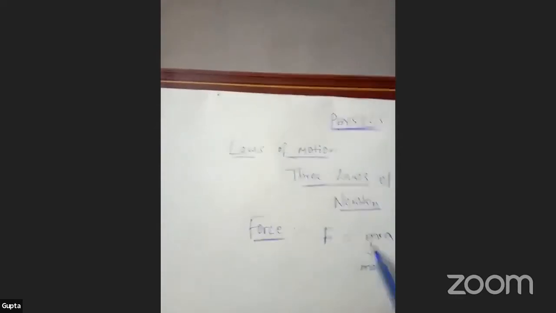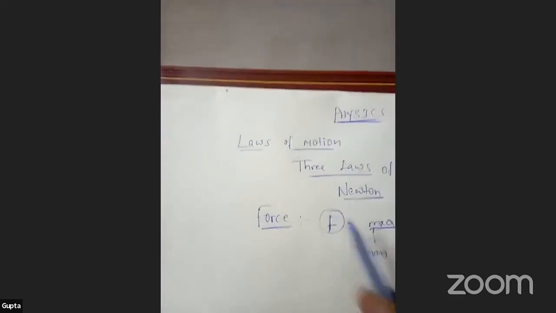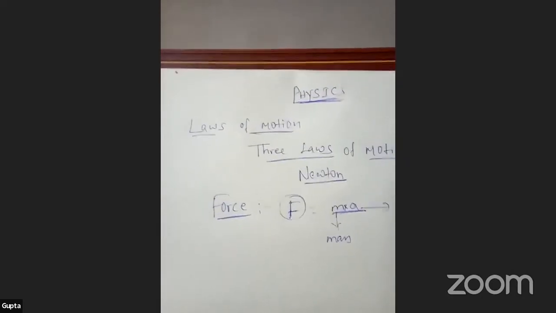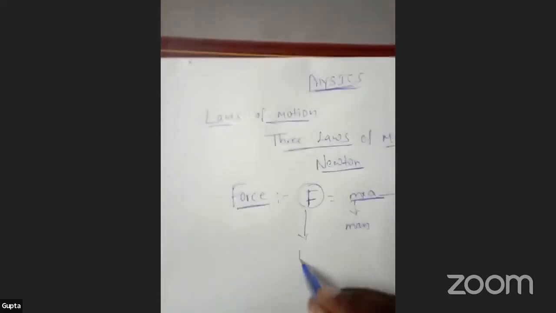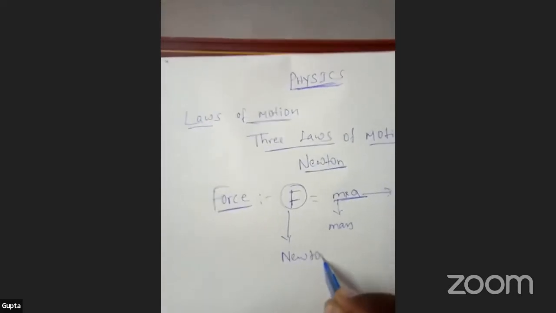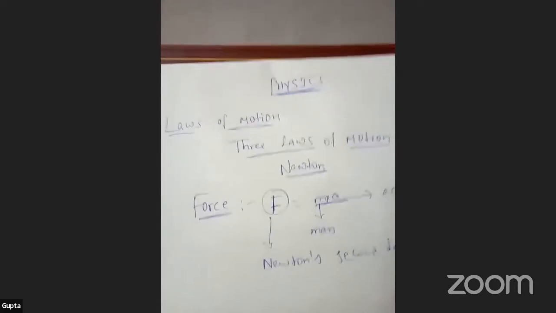The product of mass and acceleration is nothing but force. Now this F is equal to ma. This is Newton's second law.